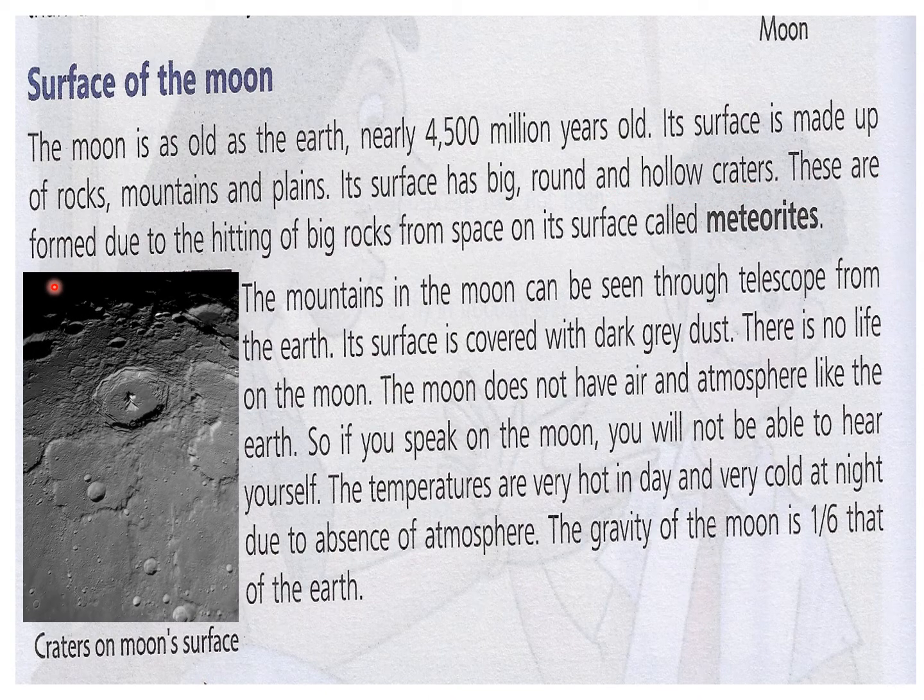These are formed due to the hitting of big rocks from space on its surface called meteoroids. So when meteoroids fall on the surface of the moon, because there is no atmosphere to burn the meteoroids, all the meteoroids fall on the surface of the moon and they form the craters. The mountains in the moon can be seen through a telescope from the earth. Its surface is covered with dark gray dust.